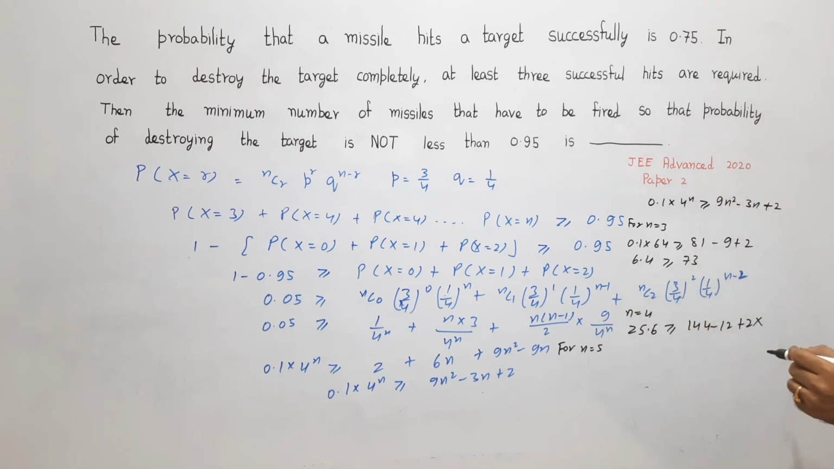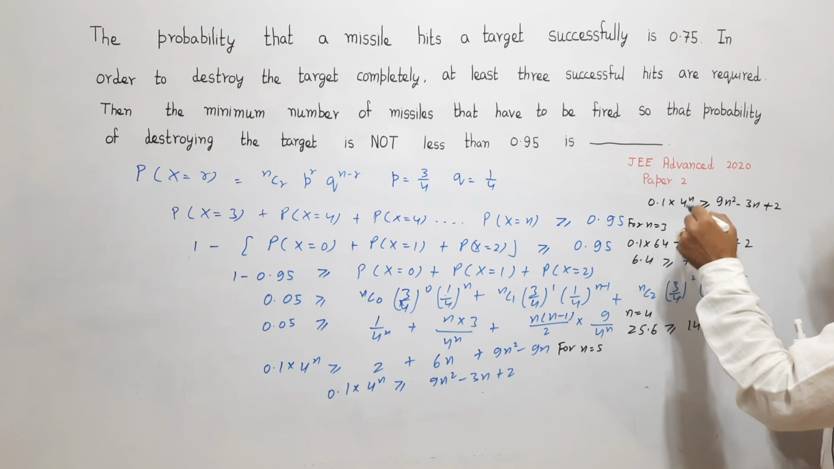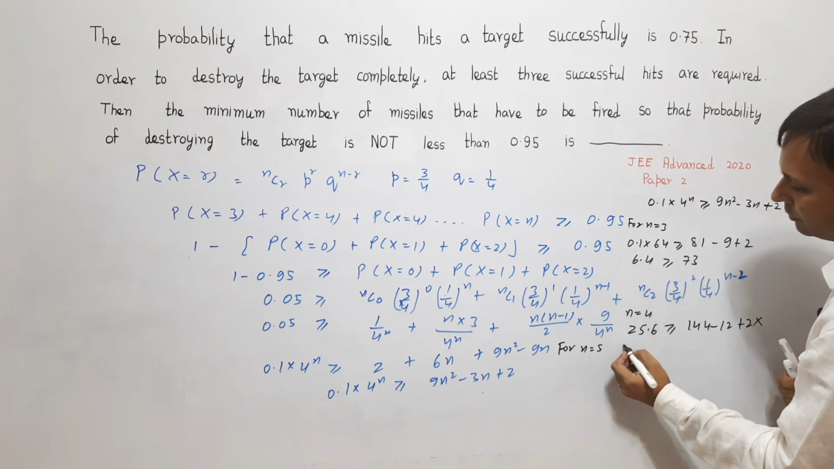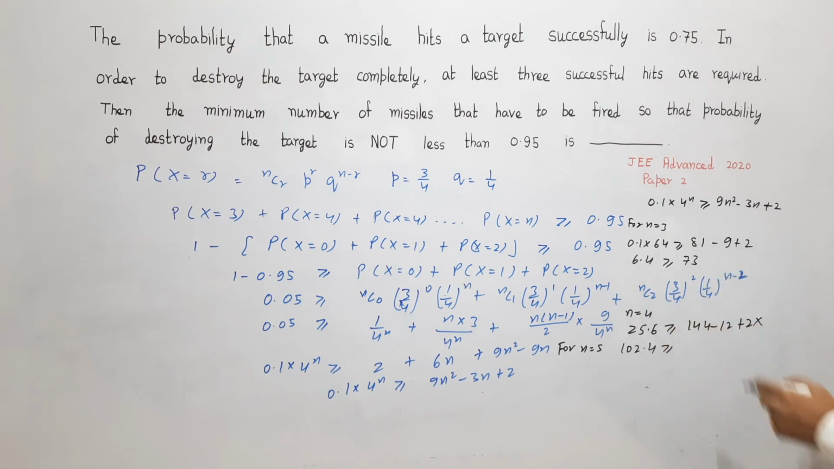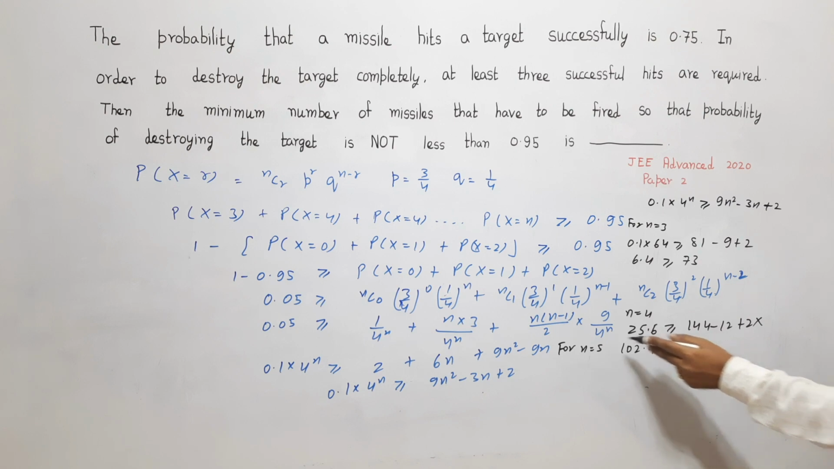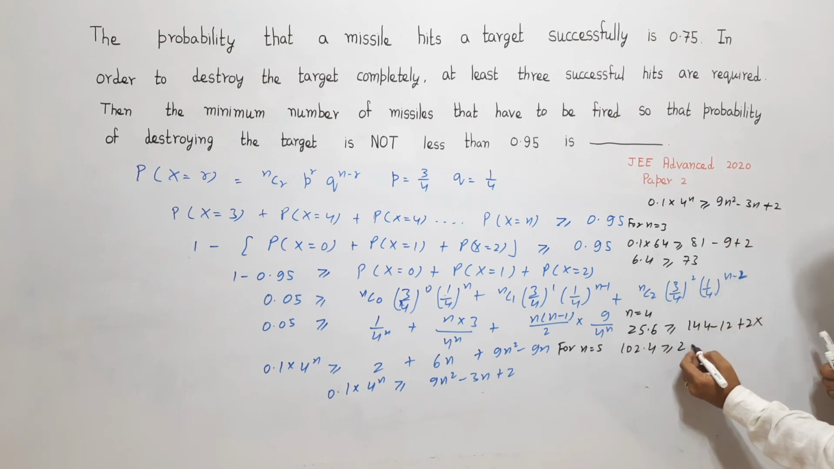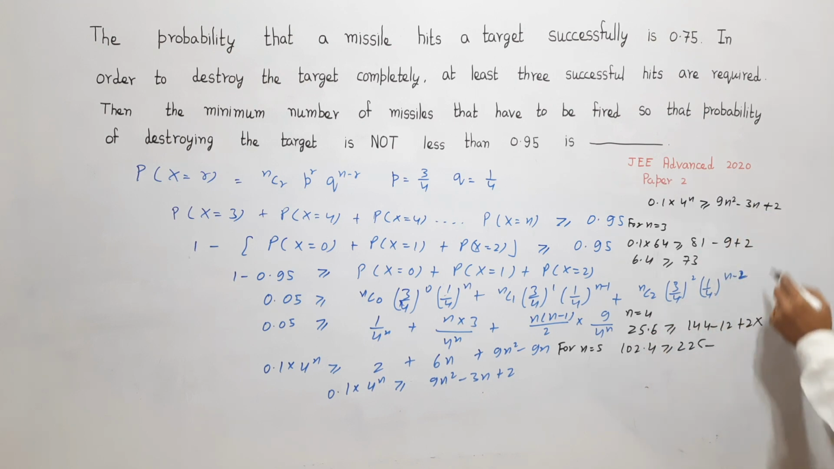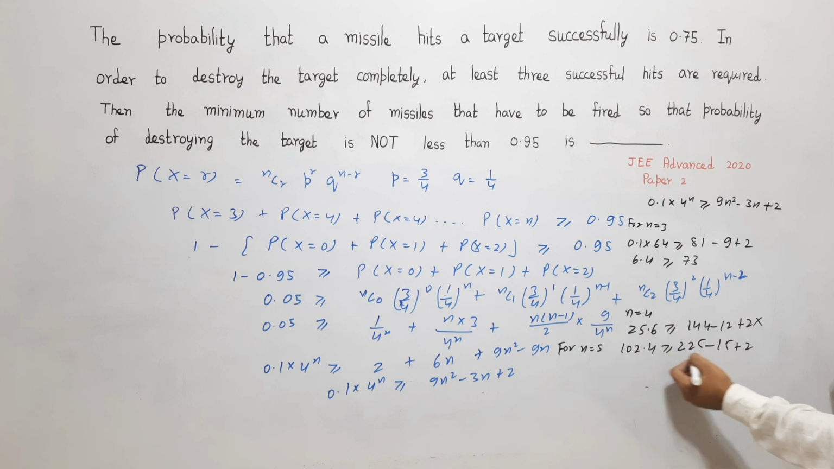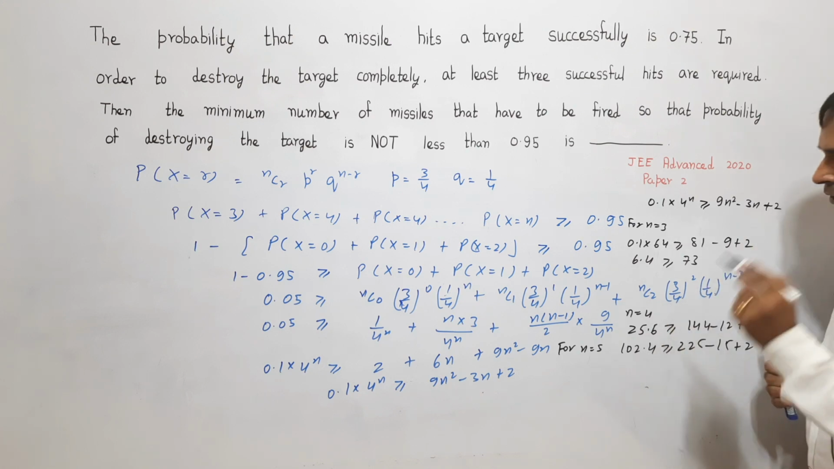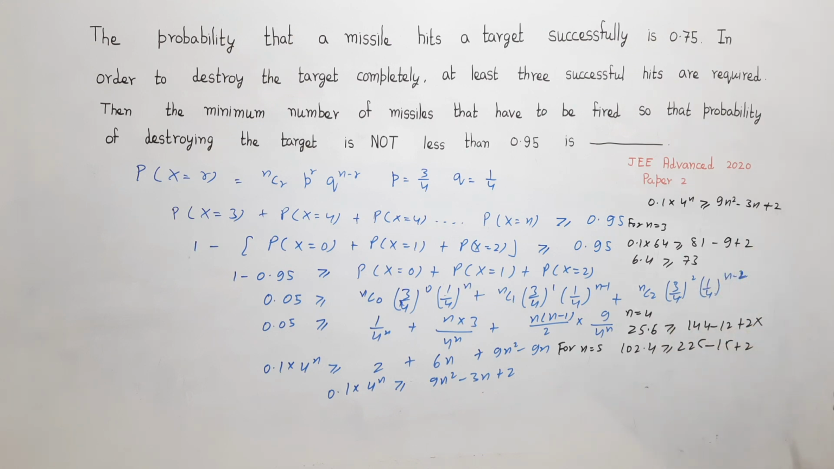For n is equal to 5, I write 4 to the power 5, which gives 102.4. So 102.4 should be greater than or equal to, if I put n equal to 5 on the right hand side, 25 into 9, which is 225, minus 15 plus 2, which is 212, which is definitely not less than this value. So this is also not satisfying. Finally, I put n is equal to 6.